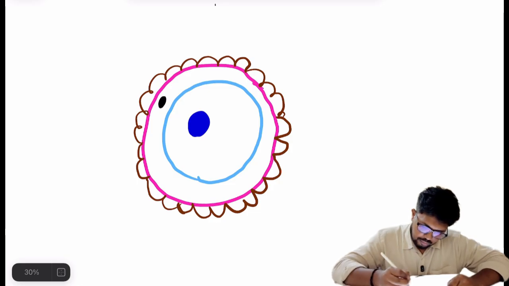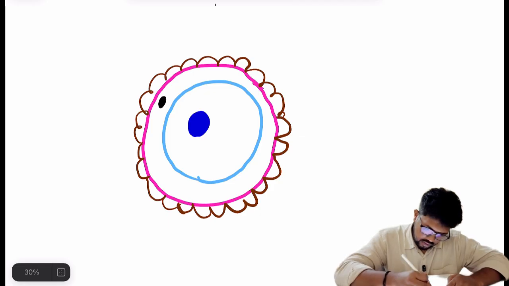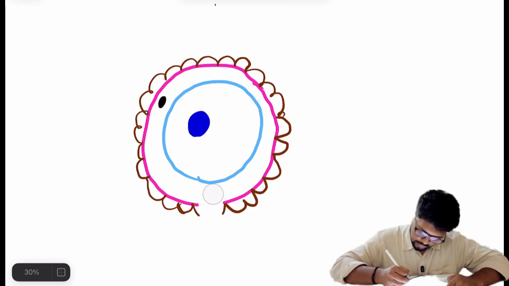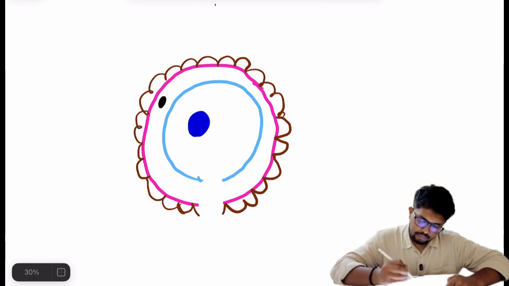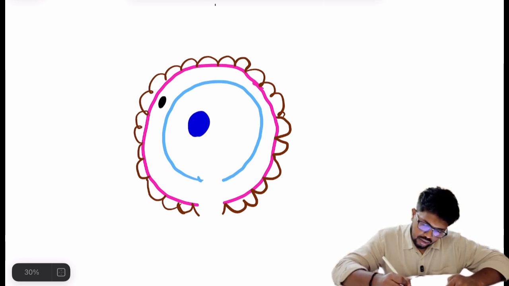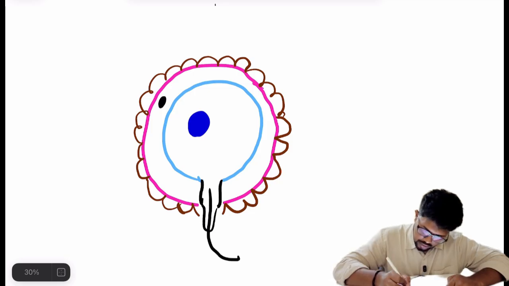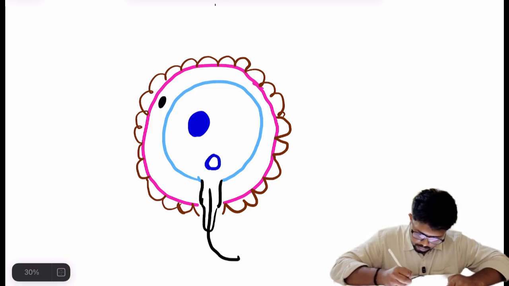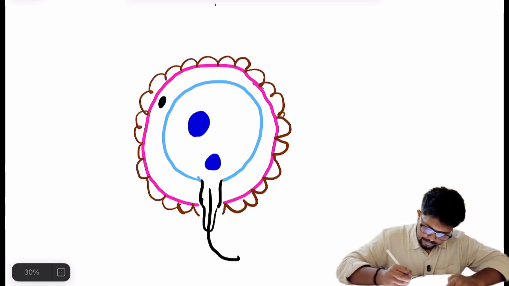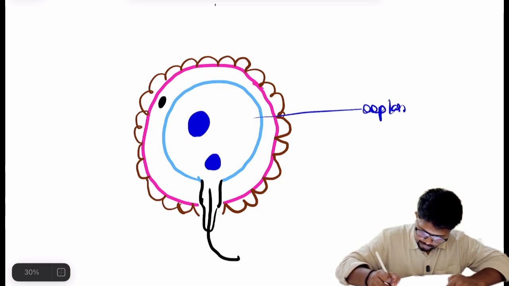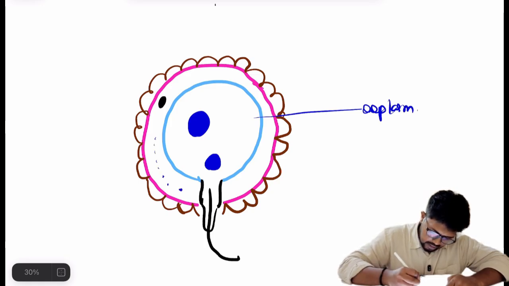Now we know that the sperm has broken all the barriers, the corona radiata, the zona pellucida and the vitelline membrane. Now the plasma membrane of the sperm will attach to the plasma membrane of the vitelline membrane, and the male nucleus will be released into the ooplasm. And the cortical granules are released in the perivitelline space.